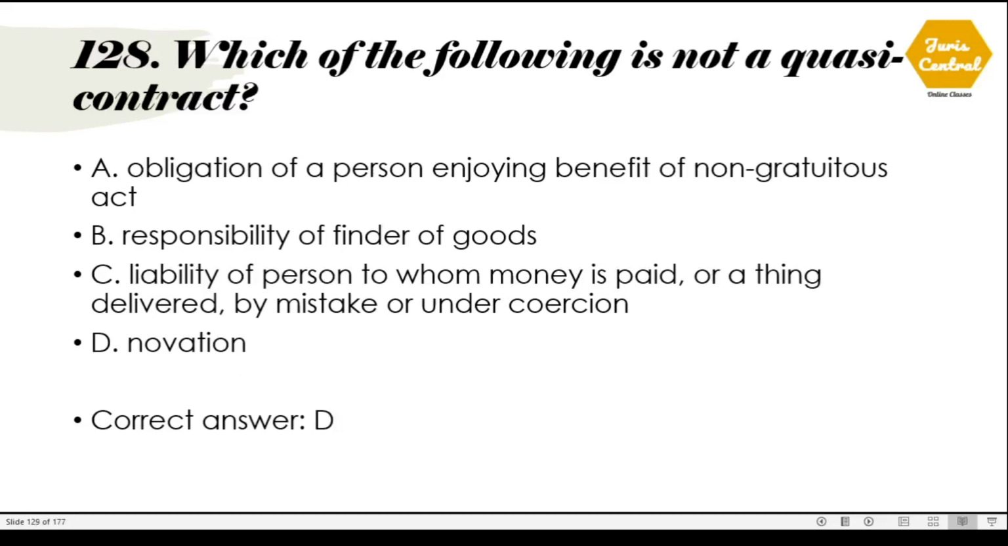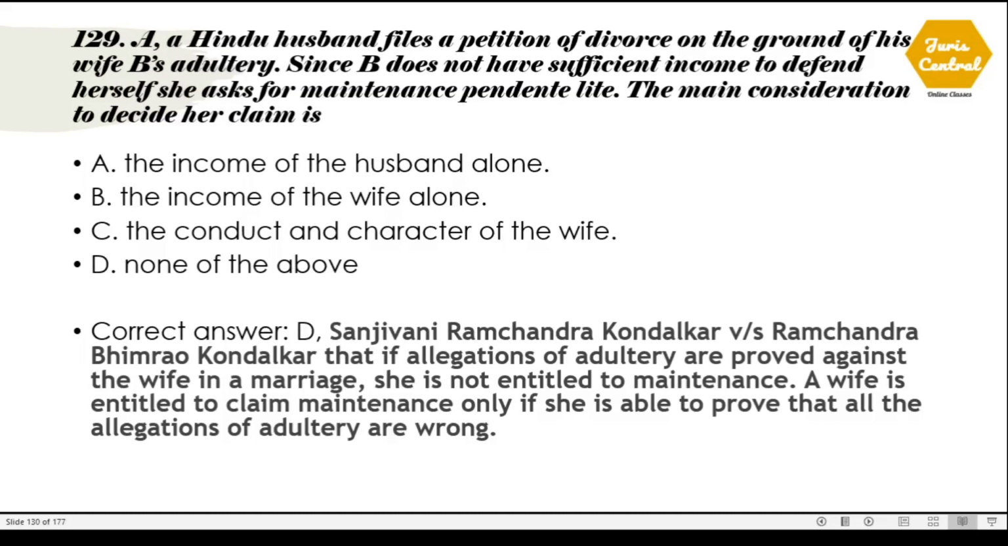128. Which of the following is not a quasi contract? So the correct option is option number D. Novation is not a quasi contract.